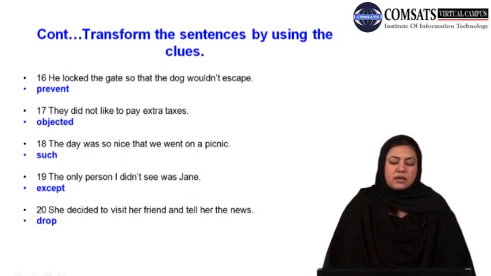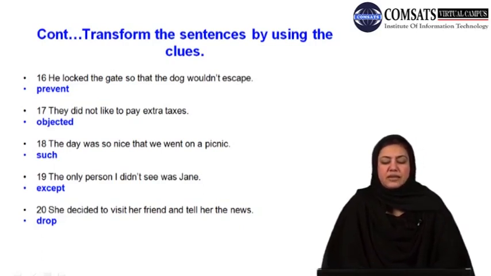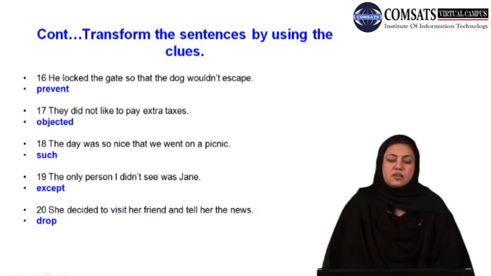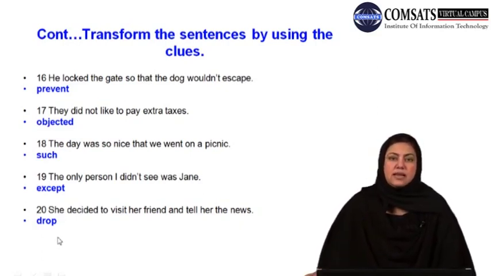The day was so nice that we went on a picnic. The word to be used to transform is such. Number 19 is, the only person I didn't see was Jane. And the word to be used is except. And finally, number 20, she decided to visit her friend and tell her the news. And the word that is given as a clue is drop. Once you are done, I would like you to move on to the next slide.